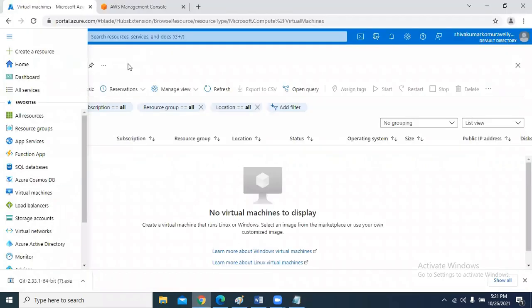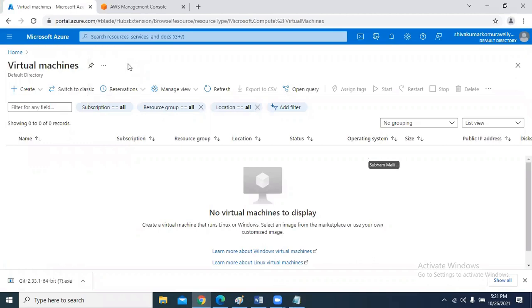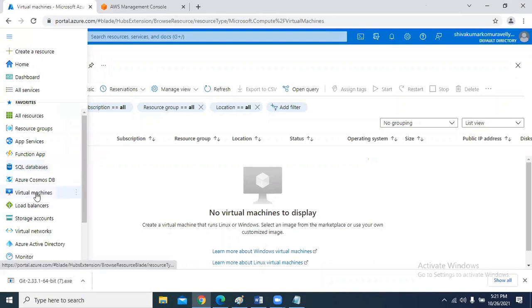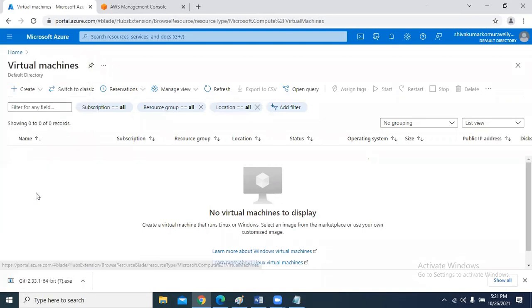Now, my intention is to create a virtual machine. So to create a virtual machine, I am going into favorites and selecting virtual machines. Click on create.